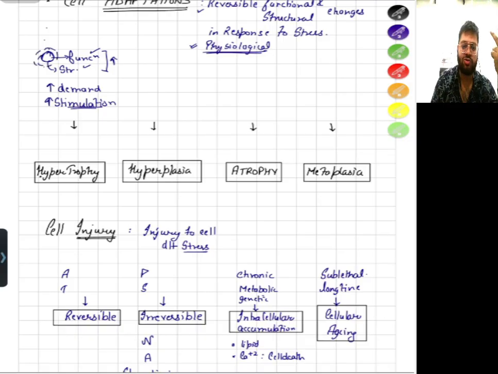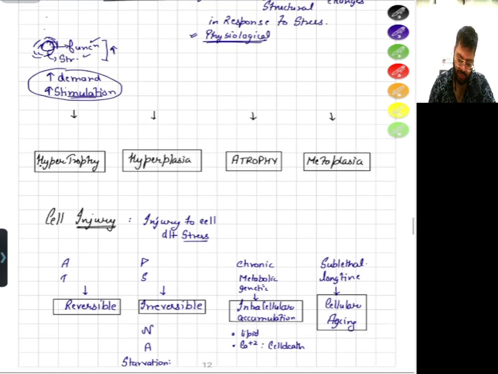There are two signals: first, we need what that cell makes or does, we need that function. And the other is a signal from above to that cell that you should grow. These two will lead to an adaptation called hypertrophy.